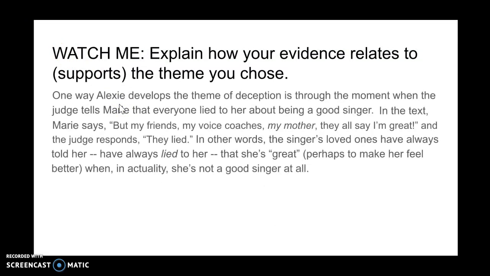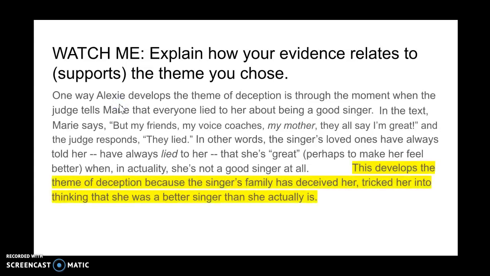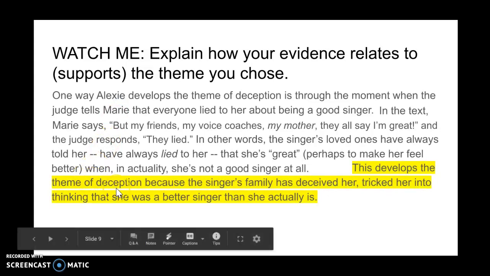But now I'm going to actually mention how this evidence supports my theme, and I'm going to actually say the theme in the sentence. I might say, "This develops the theme of deception." And notice how I actually said the theme there? "This develops the theme of deception because the singer's family has deceived her, tricking her into thinking that she was a better singer than she actually is."